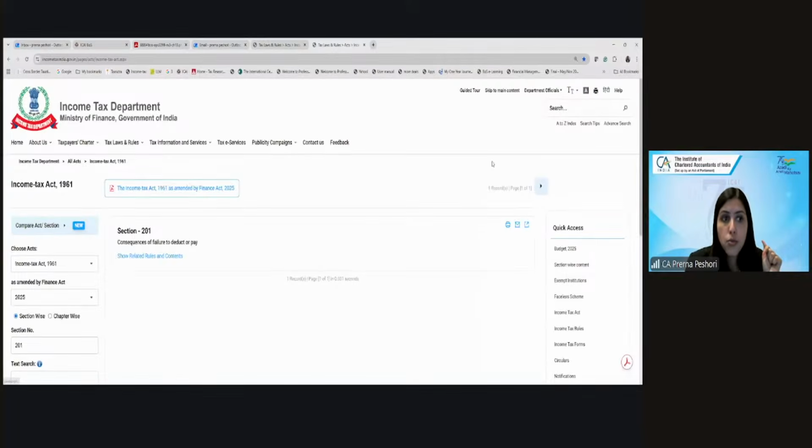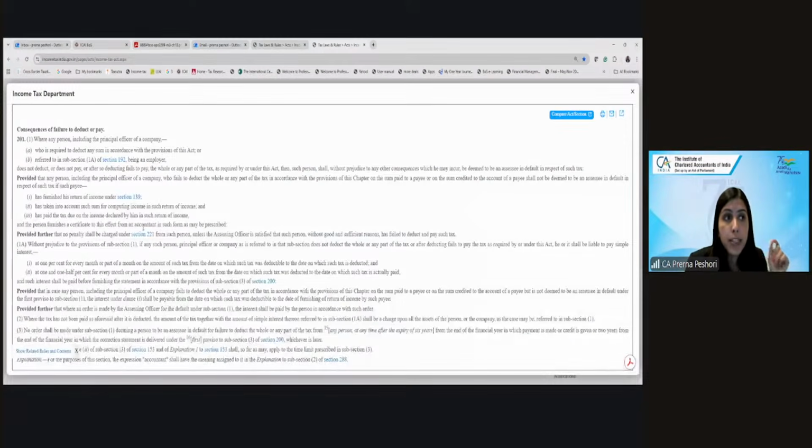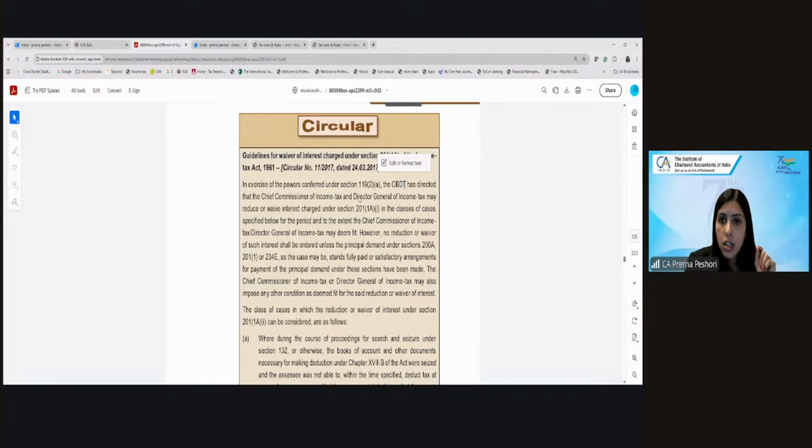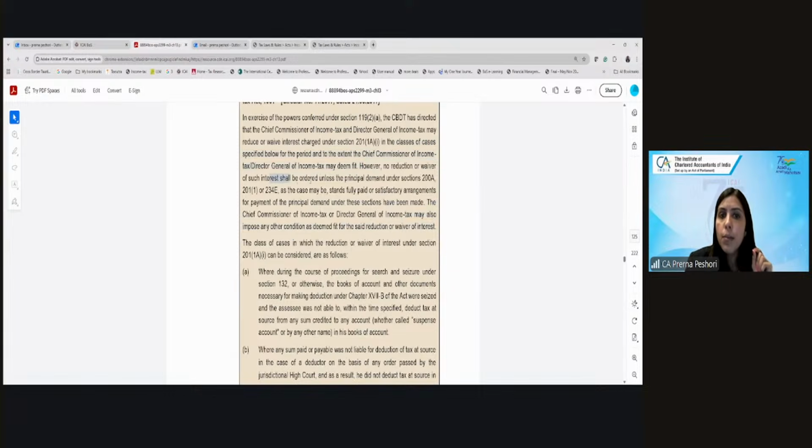201(1A), subsection 1, which is this 1% for the non-deduction of tax. In the classes of cases specified below, for the period and to the extent they may deem fit. However, no reduction or waiver shall be ordered unless the principal demand is fully paid.